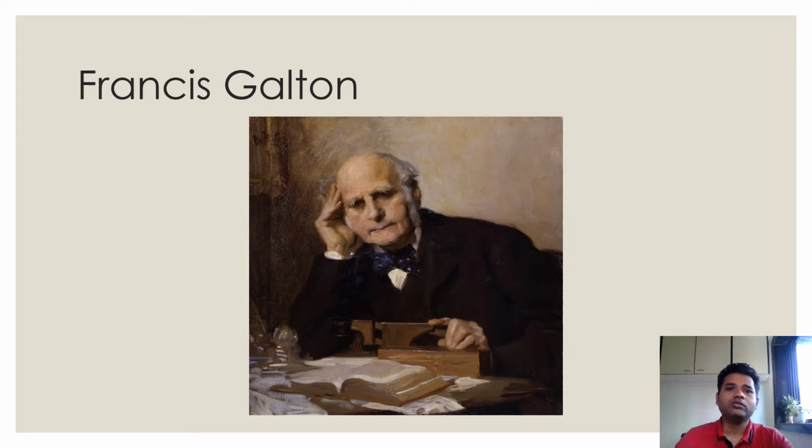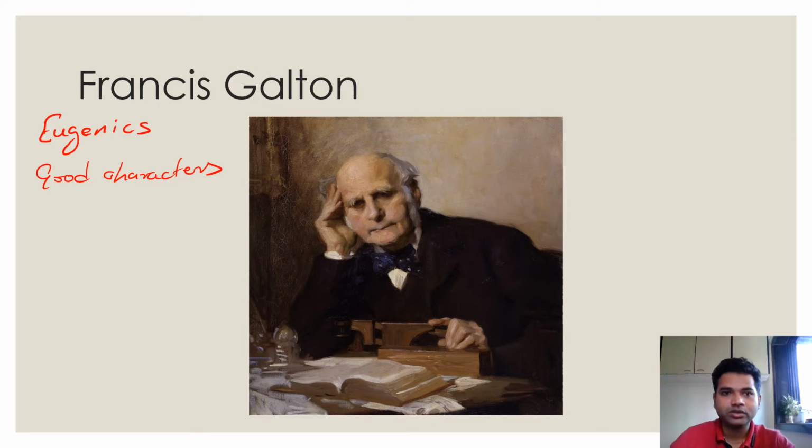So Galton, first of all, put forward this term called eugenics. What do you mean by eugenics? If you break up the word, eugenics means all good characters. Genic was for characters, all good characters. So all the humans who have good characters, the study of characters of humans. Those who carry on the good characters, just like how Mendel studied dominant and recessive.